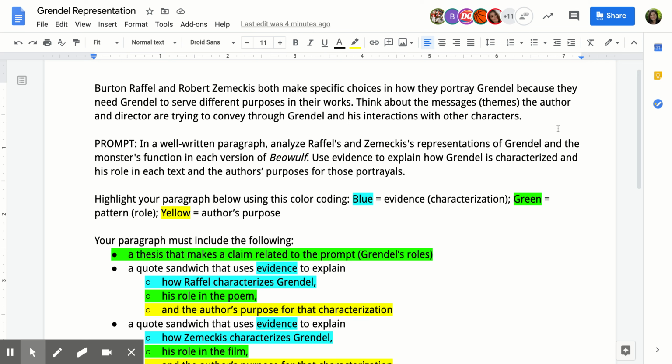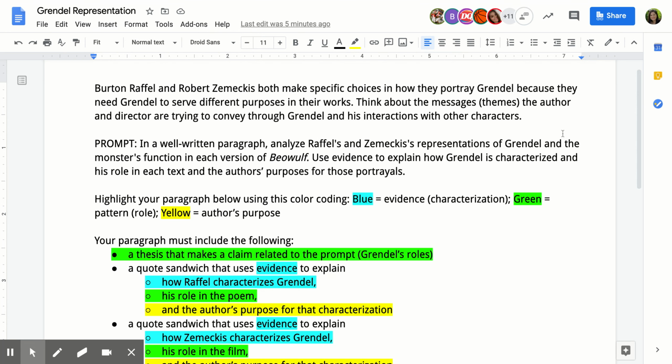Yesterday, you looked at different versions of Grendel's story, the Burton Raffel translation and the Robert Zemeckis film. Today, you're going to write a paragraph analyzing the author's choices for these two texts. Here's the prompt. In a well-written paragraph, analyze Raffel's and Zemeckis' representation of Grendel and the monster's function in each version of Beowulf. Use evidence to explain how Grendel is characterized and his role in each text and the author's purposes for these portrayals.